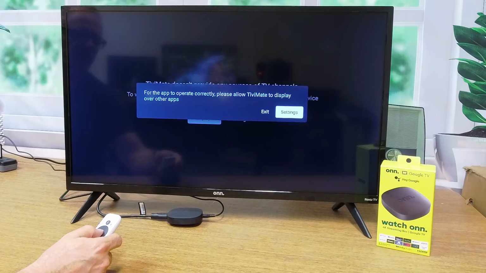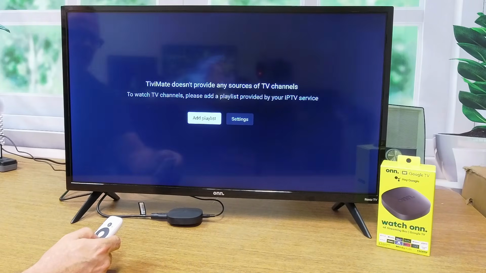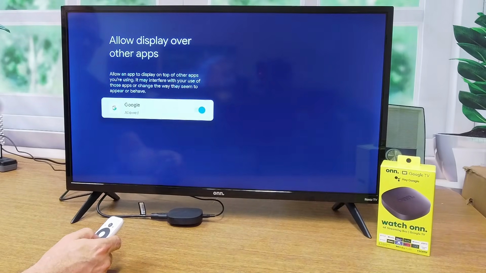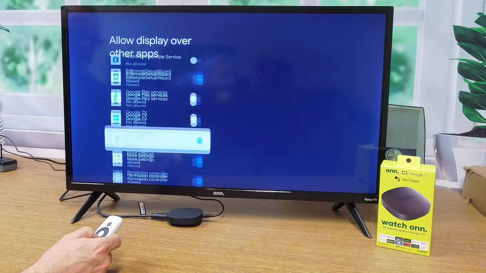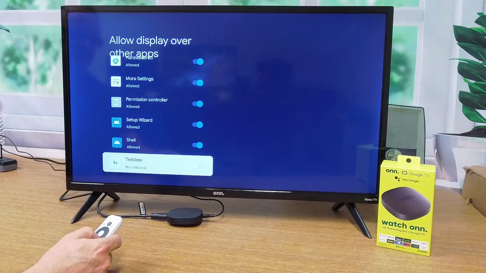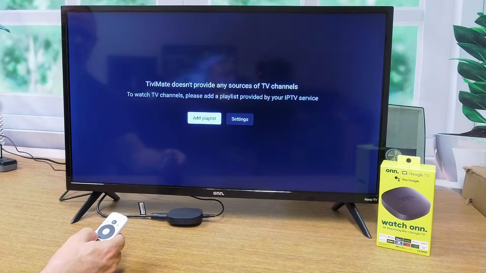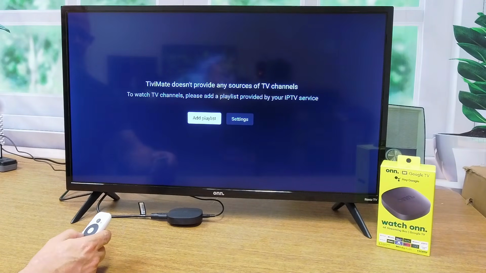And so it wants to get a setting configured. So we're going to click the select button, go to settings, and we're going to scroll all the way down to where we see TiviMate, and we're going to enter, turn that on, and then we're going to use the back button to go back. And now we're going to add a playlist.